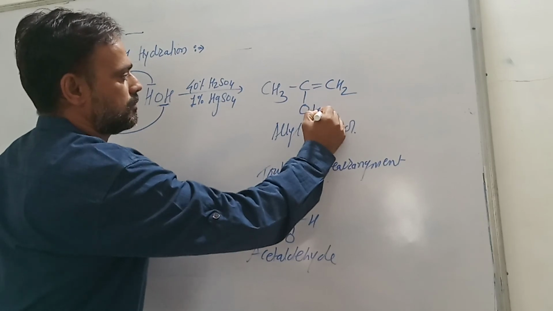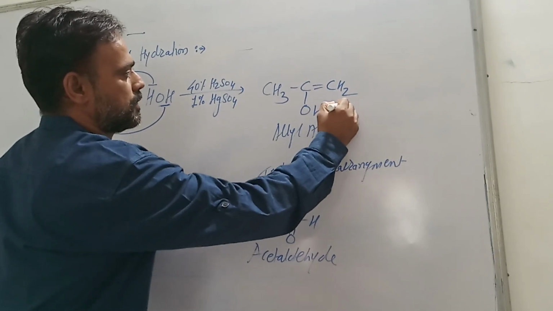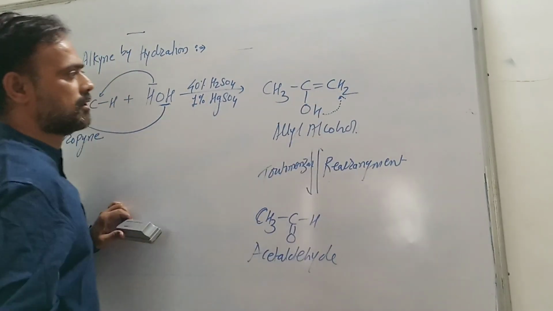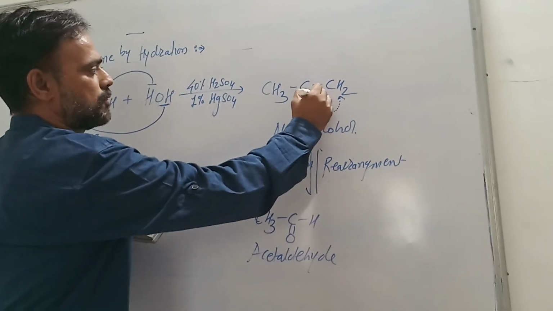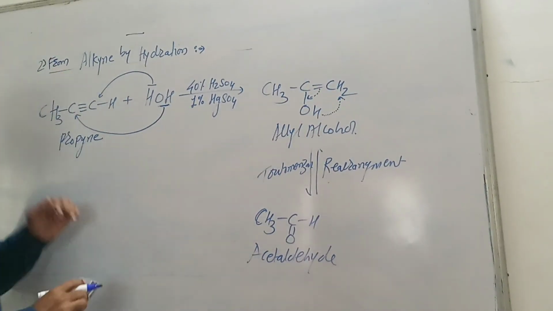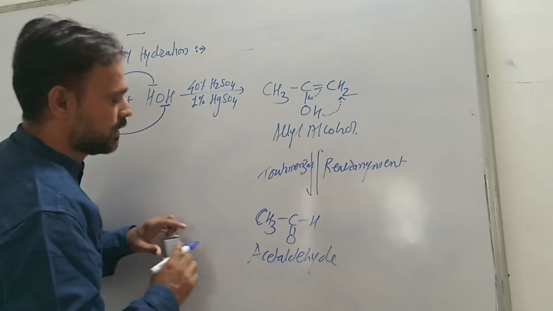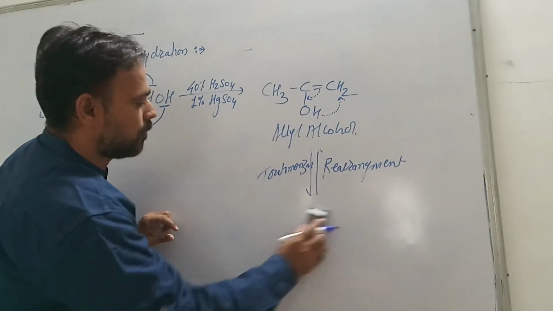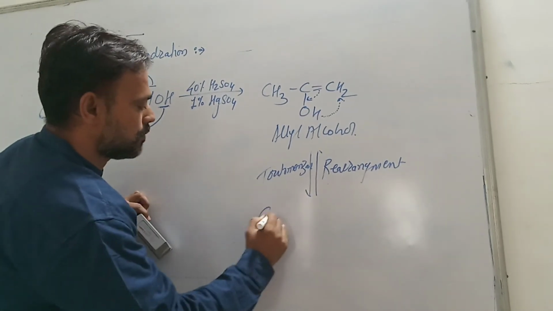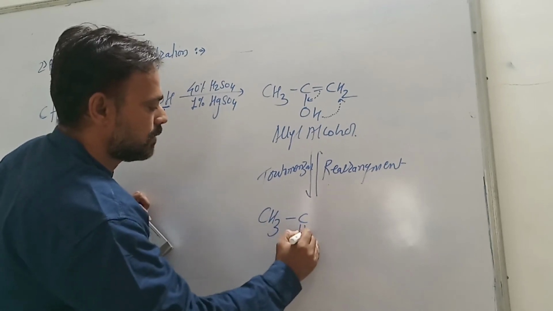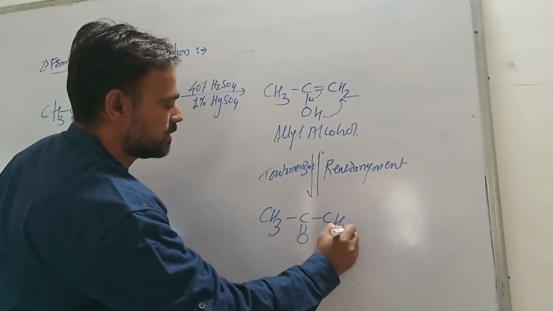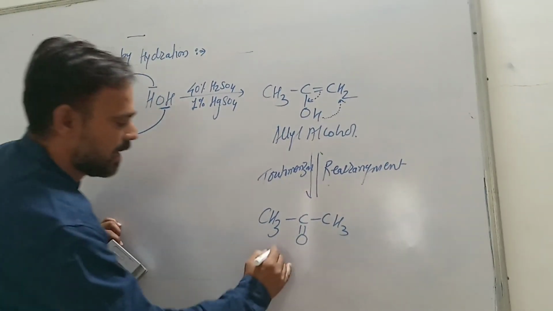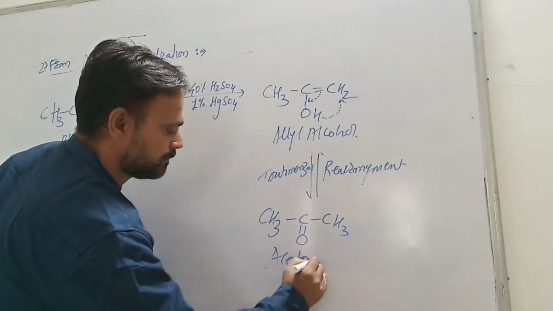The hydrogen atom from the hydroxyl group is transferred to the carbon atom, and this double bond is transferred to the oxygen atom. So after the tautomerization, there is a formation of CH3 C double bond O CH3, that is acetone is obtained.